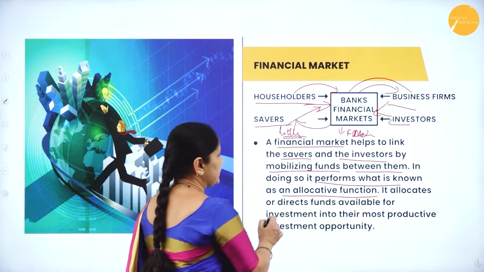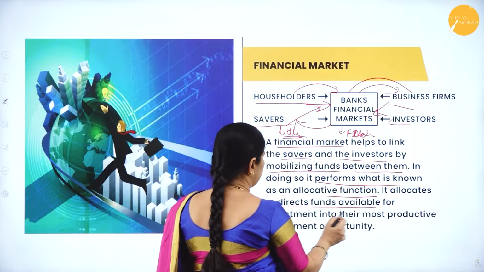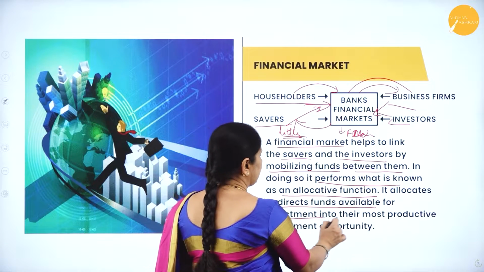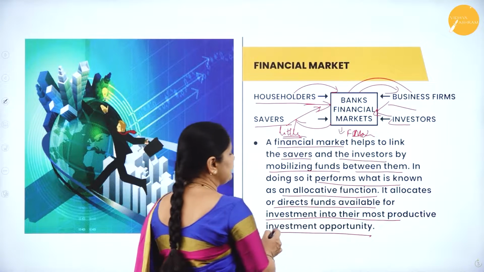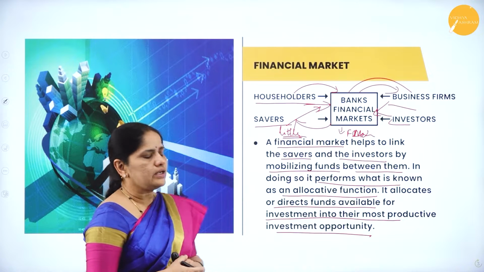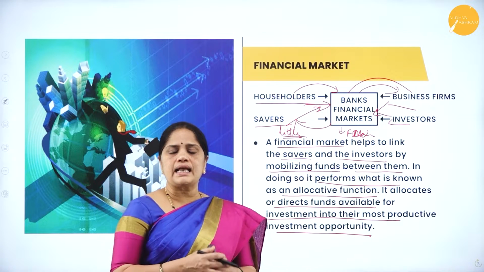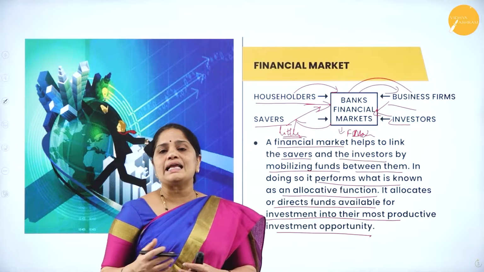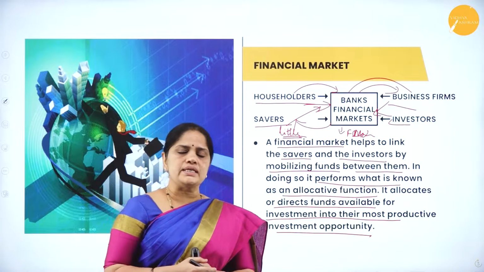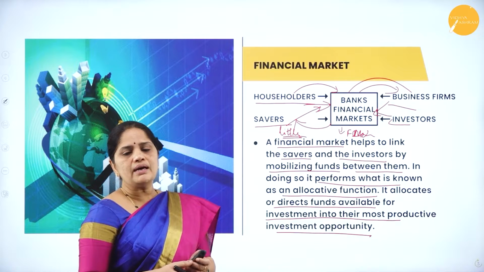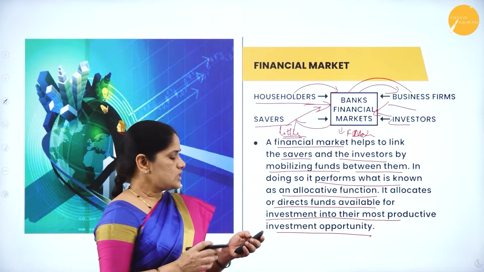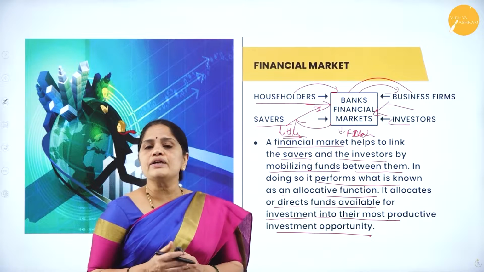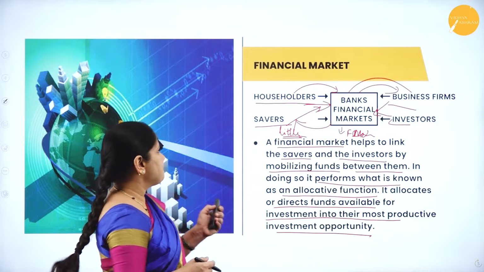So, it allocates or directs funds available for investment into the most productive investment opportunity. Whatever funds it collects from the householders and the individual savers, it will lend to the business community who will be putting it to the most productive use. So, this is the allocative function performed by the banks.